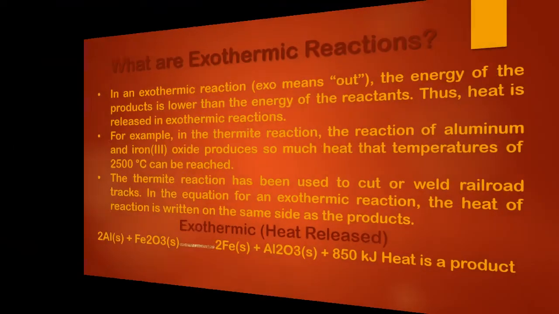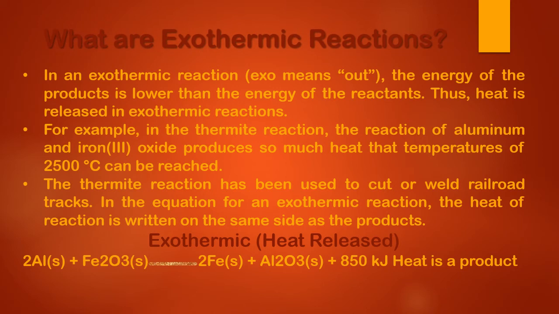Now let's proceed to the other type of reaction, that is the exothermic reaction. Again, exo means out, outside. So the energy of the products here is lower than the energy of the reactants. And what does that mean? It means heat is going to be released in an exothermic reaction. Now let's quickly take an example. In the thermite reaction, what happens? The reaction of aluminum and iron trioxide produces so much heat that temperatures of 2500 degrees Celsius can be reached.